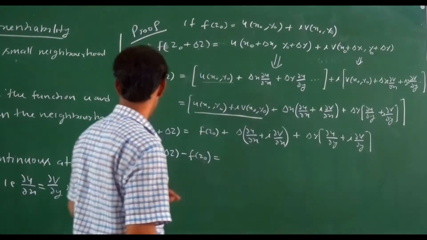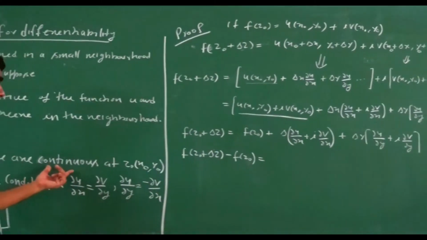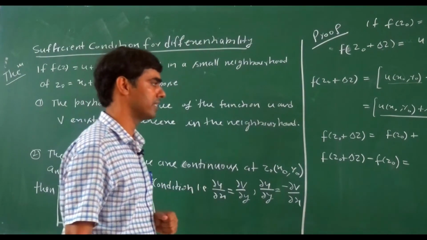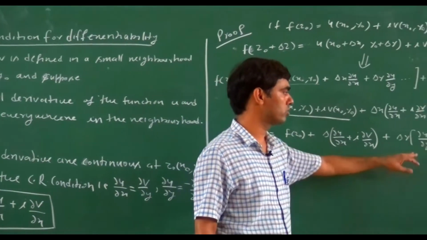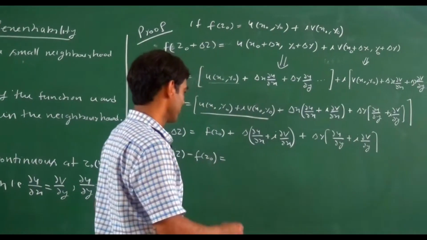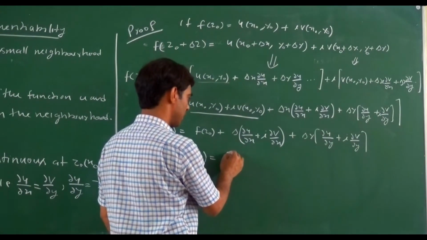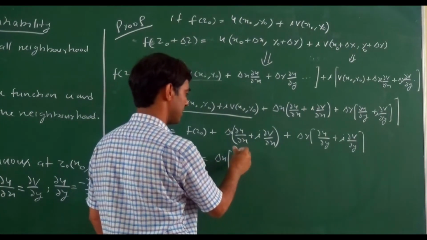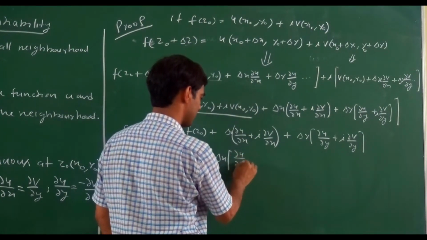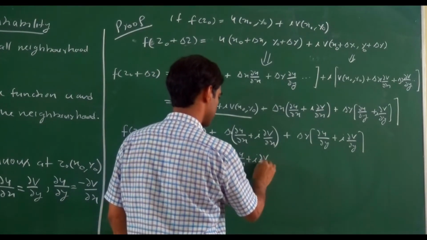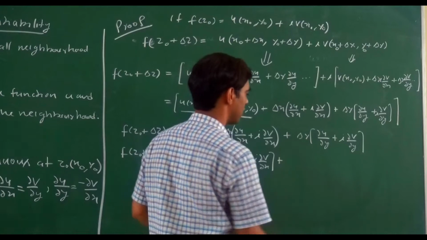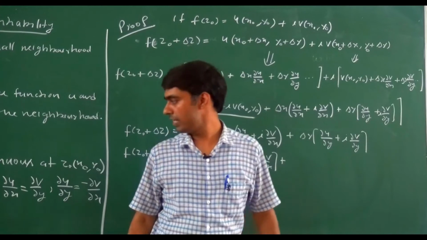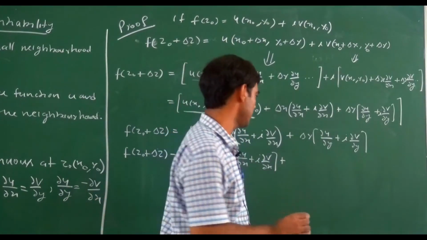Now what is the statement of the theorem? The partial derivatives are continuous and satisfy the CR condition. So here we use the CR condition. Here we write the same term Δx (∂u/∂x + i ∂v/∂x), and here we use the CR condition. What is ∂u/∂y? ∂u/∂y equals minus ∂v/∂x.